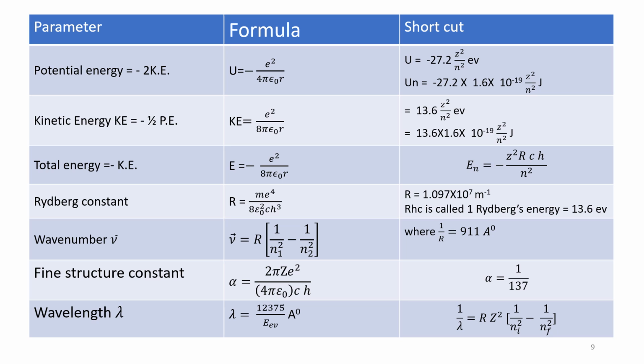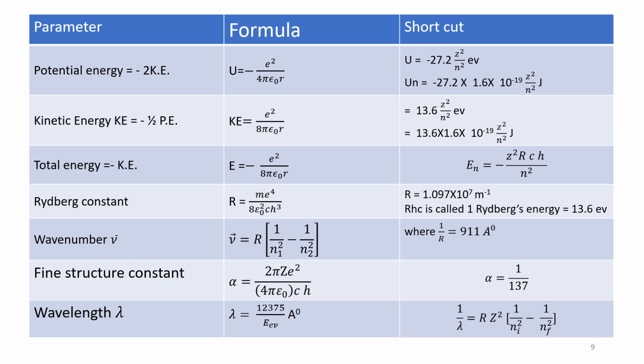So RHC is called the Rydberg energy. It is equal to 13.6 electron volt. Wave number ν is given by R × (1/n1² − 1/n2²), where R is the Rydberg constant, where 1/R equals 911 Angstrom units. This 1/R is very easy to remember as 911.